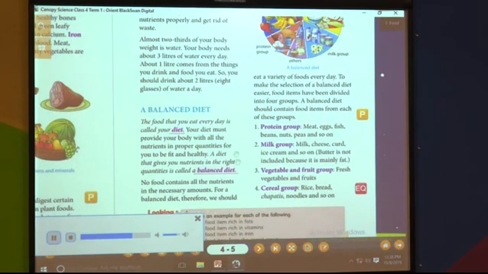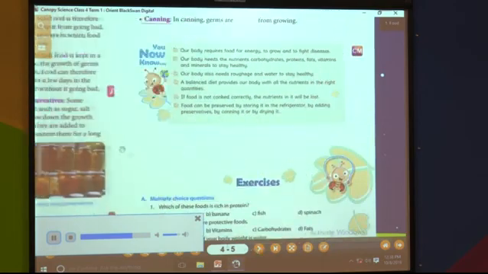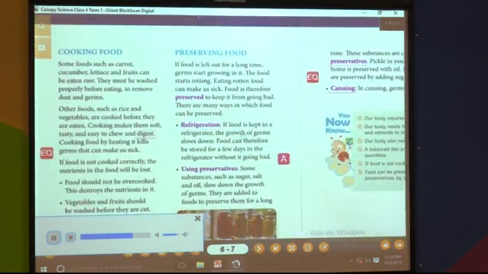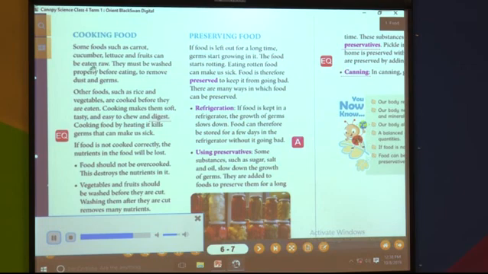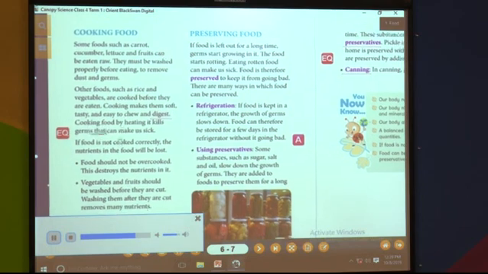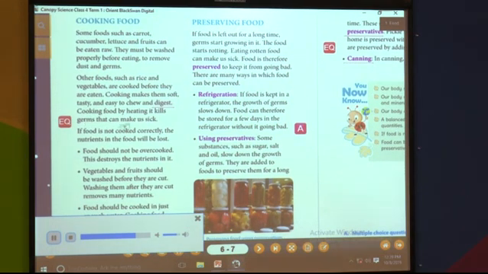Cooking food. Some foods, such as carrot, cucumber, lettuce, and fruits, can be eaten raw. They must be washed properly before eating to remove dust and germs. Other foods, such as rice and vegetables, are cooked before they are eaten. Cooking makes them soft, tasty, and easy to chew and digest. Cooking food by heating it kills germs that can make us sick.